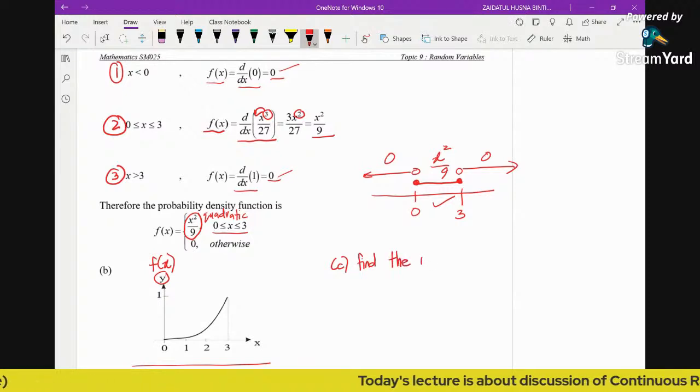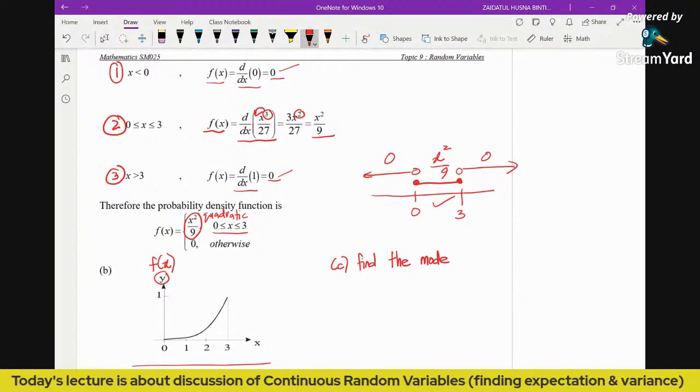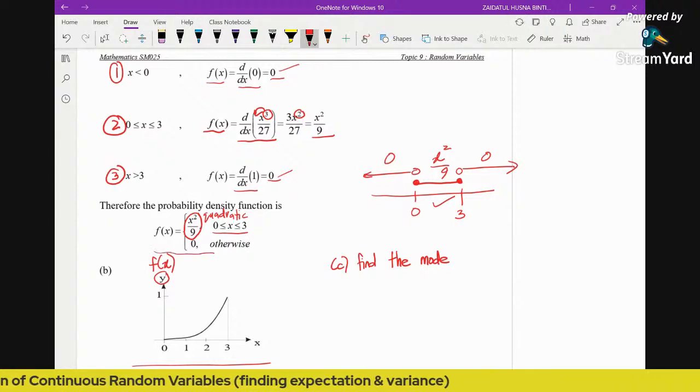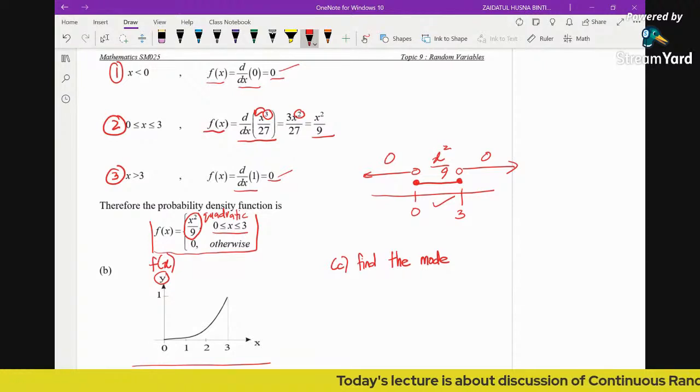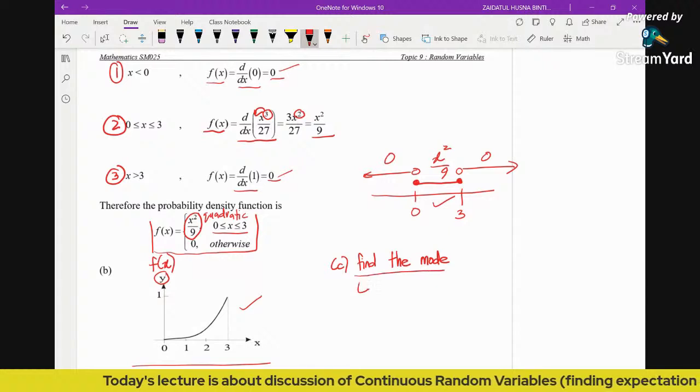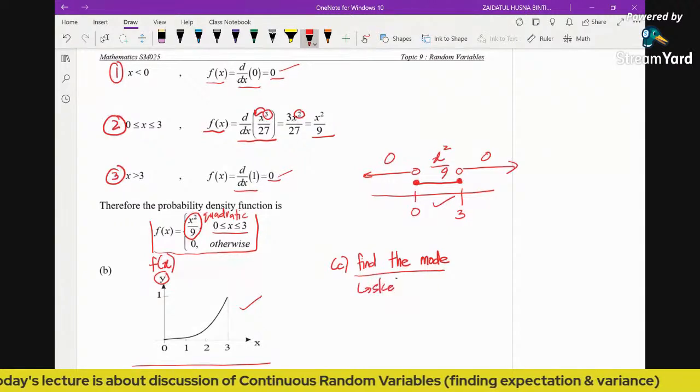Okay, so again, in order to find the mode for a discrete random variable, we just take the x with the highest probability. But when it comes to a continuous random variable, because we are only given the function, algebraically we cannot really tell the highest probability unless we sketch the graph. So in order to find the mode, we need to sketch the PDF graph.